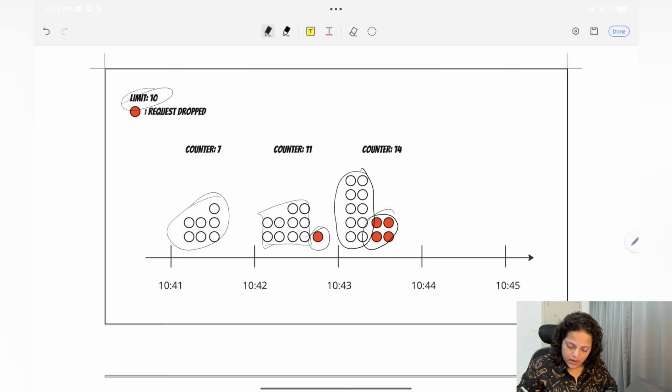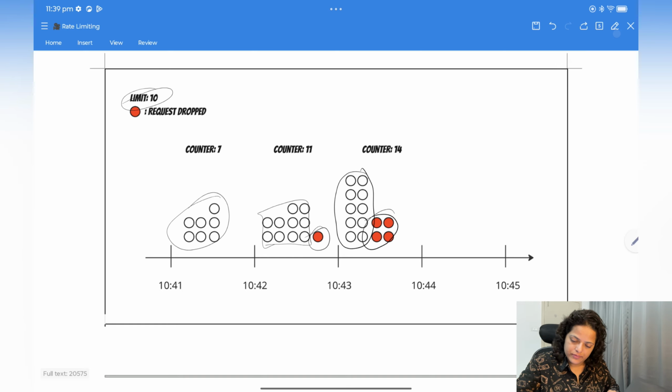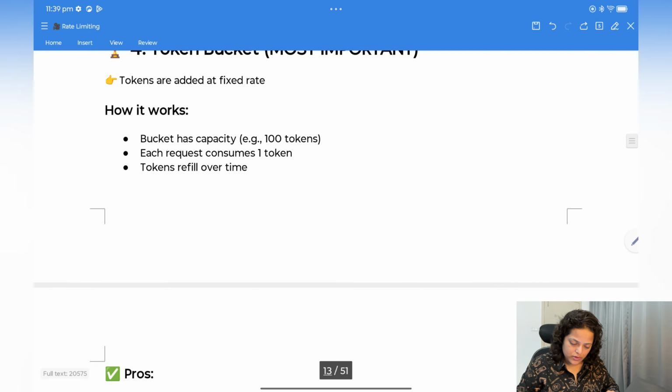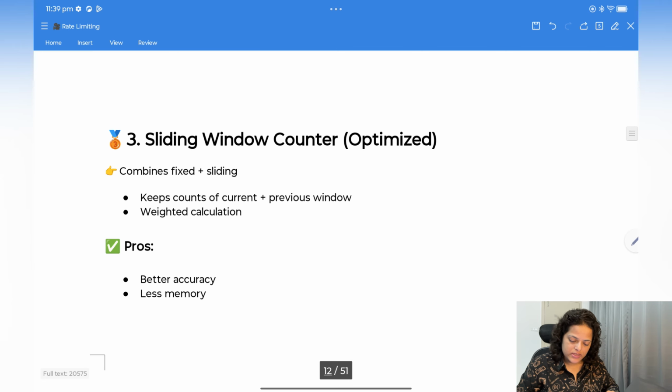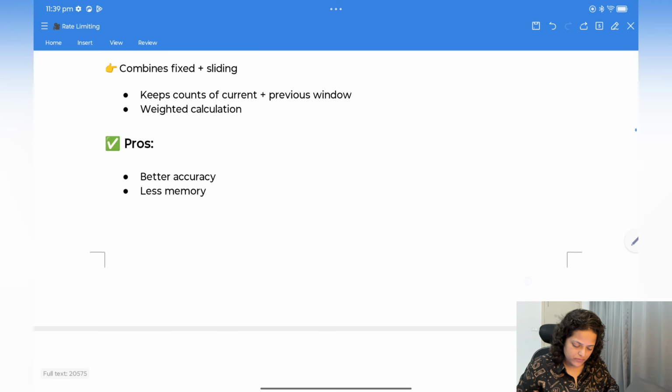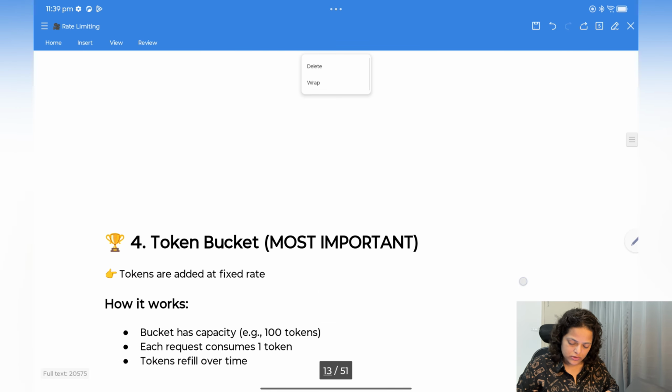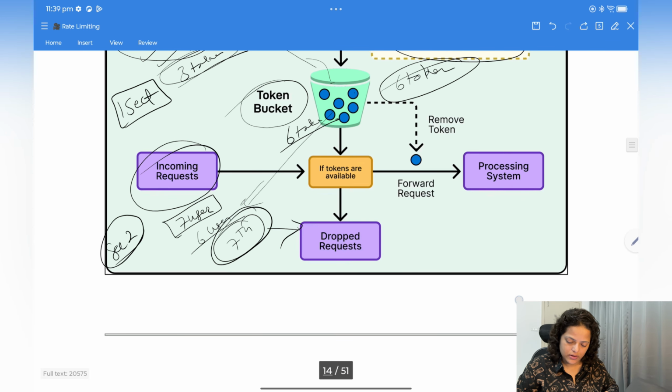Why? Because it is checking the previous counter also, right? How many requests have been processed previously. So this was related to sliding window counter, which is the combination of the first two. So this was about the rate limiting algorithms.